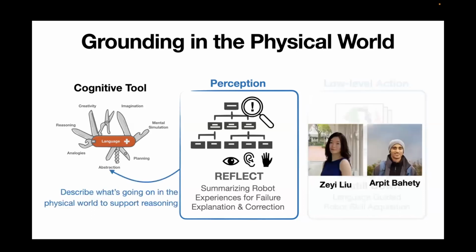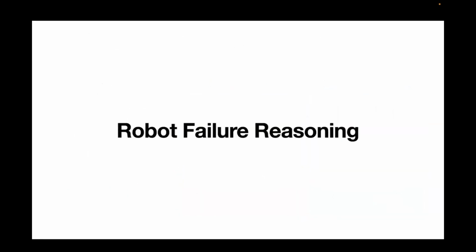So we'll start with grounding in perception. In particular, when we say that we want to ground language in perception, we mean that we want to describe in language or in text what's going on in the physical world, so that we can support large language models in performing reasoning on that kind of data format. We're going to study this question in the context of robot failure reasoning. We want the system to reason about when the robot failed and what caused the robot failure.